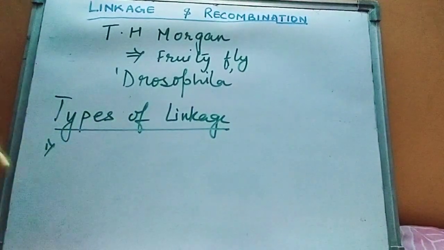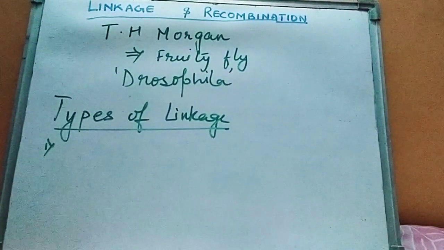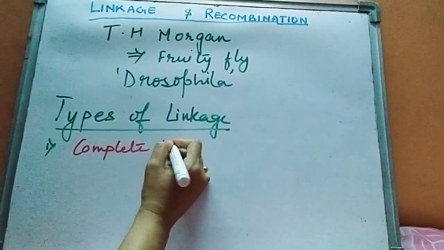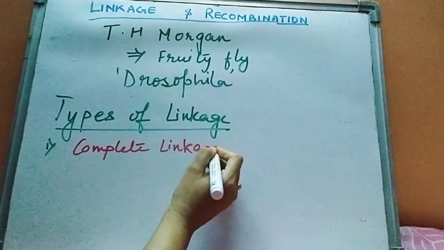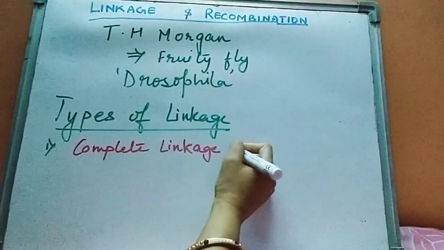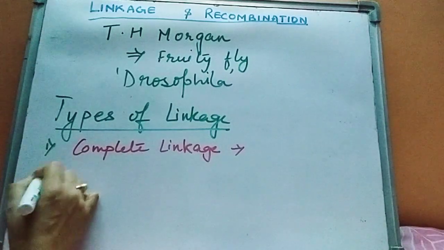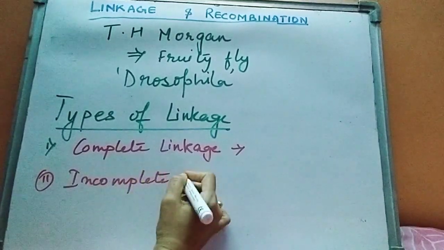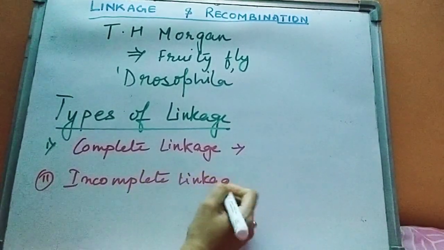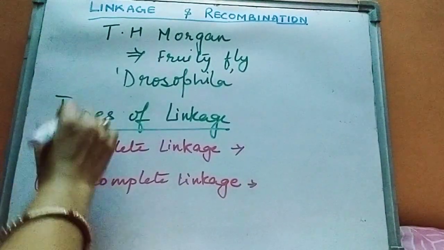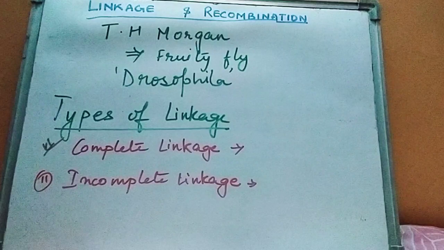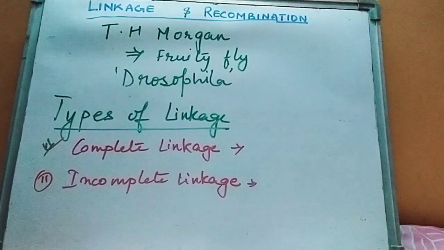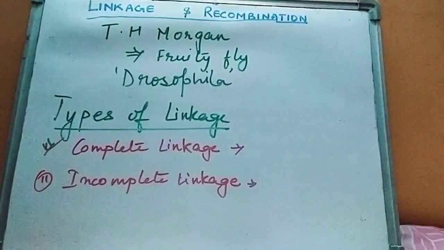The first one is complete linkage, and the second is incomplete linkage. Now what happens in complete linkage? Remember, when a combination of characters appears together in more than 2 generations in a regular manner, it is called complete linkage.